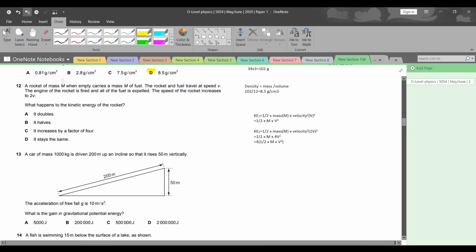A rocket of mass capital M, when empty, carries a mass m of fuel. The rocket and fuel travel at speed v. The engine of the rocket is fired and all the fuel is expelled. The speed of the rocket increases to 2v. What happens to the kinetic energy of the rocket?